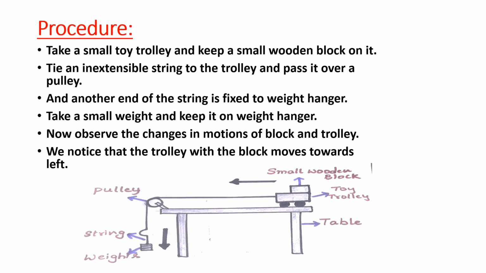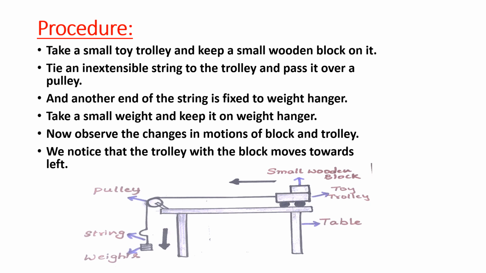But wait, here we have two cases. Children, just observe the diagram only. Later we will read the total procedure. One is block 1 will move with block 2. And the second one, block 1 moves and block 2 falls. These are the two cases we have to observe here in this diagram. How is it possible? Let me explain here.